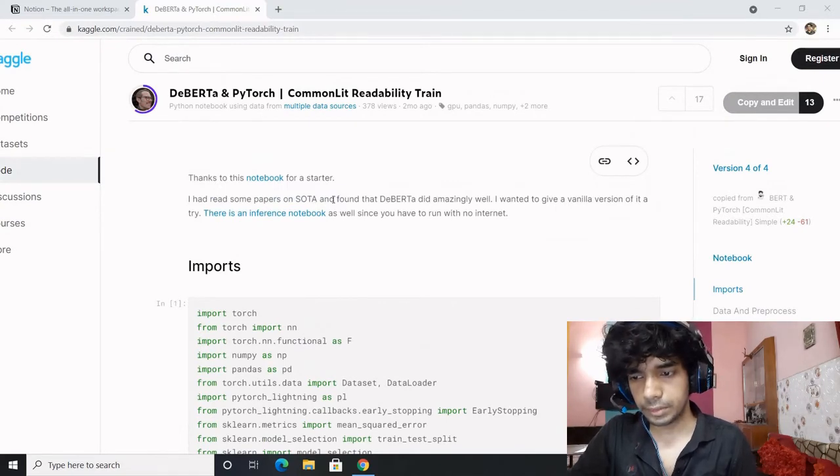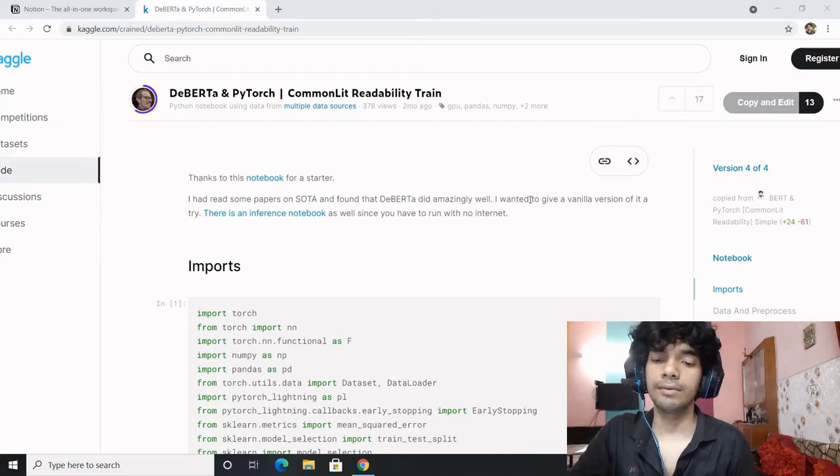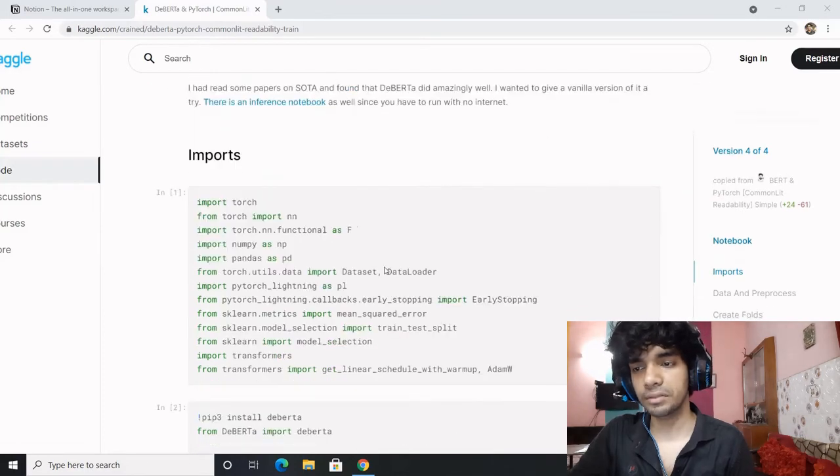I read some papers on SOTA and found that DistilBERT did amazingly well. I wanted to give a vanilla version of it a try. This is an inference notebook for you to run without the internet. So this is the training notebook.